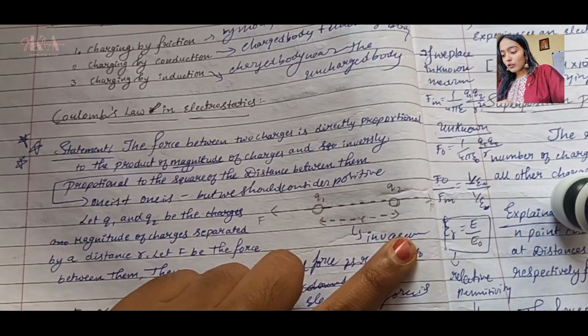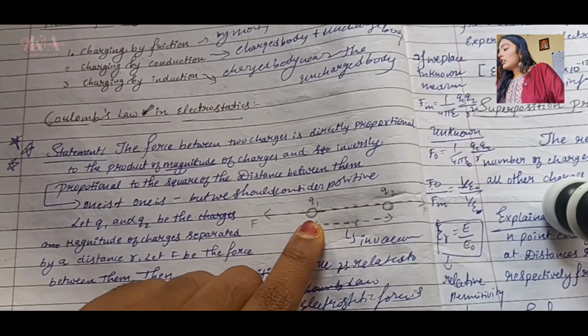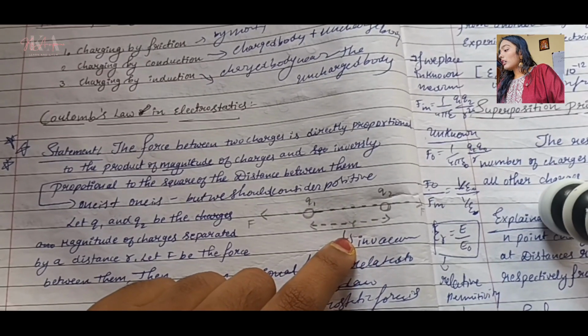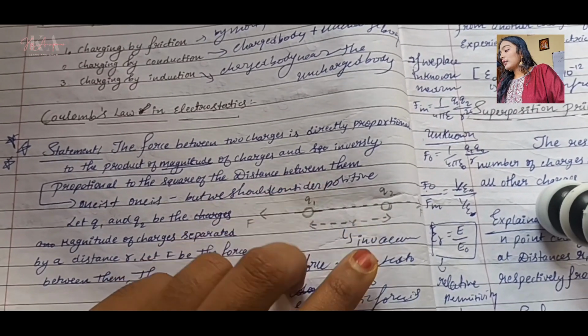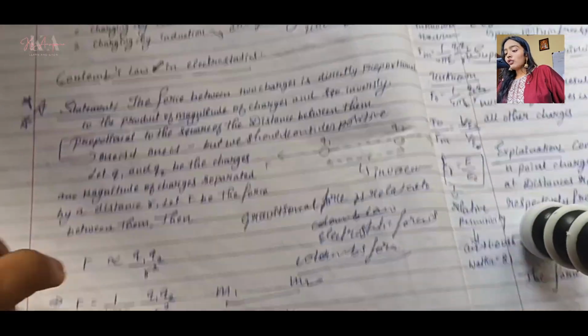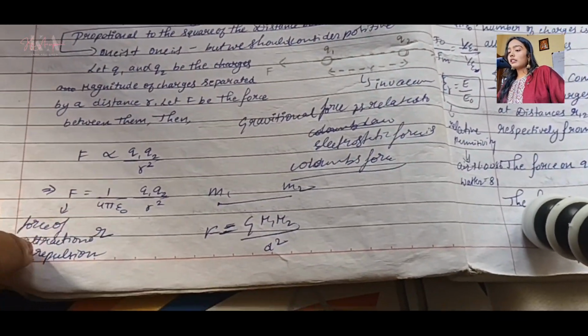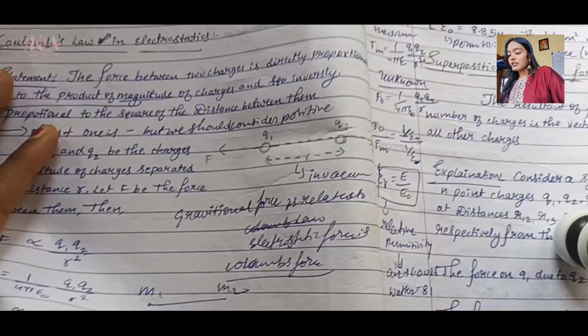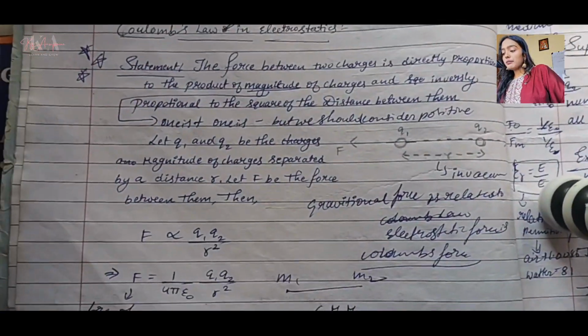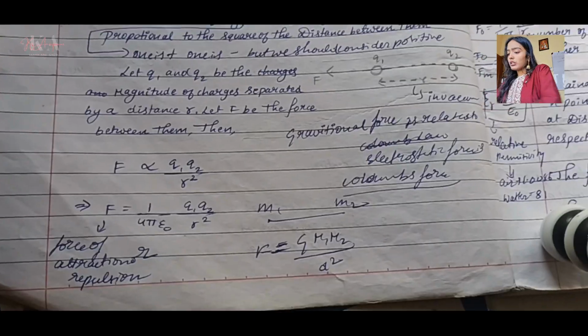Okay, then we have these two charges, as you can see, Q1, Q2, and then we have R. As you can see, the distance between these two charges is R. So how can you write this statement in a simple way? Look at this formula. This is a really important formula, as you can see. So I will show you.